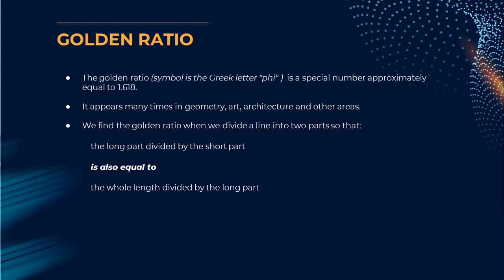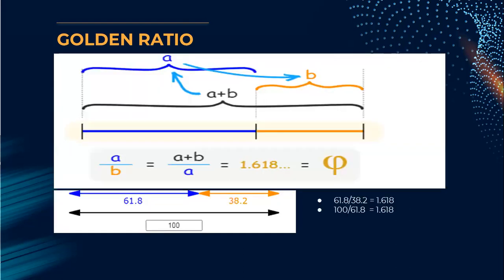We find the golden ratio when we divide a line into two parts so that the long part divided by the short part is also equal to the whole length divided by the long part. So this is what we have been talking about in the last screen. We have a line divided into two parts, long and short. A by B equals A plus B, that is the total length of the line, divided by the longest part A. It equals 1.618, which is the golden ratio, represented by the Greek letter phi.